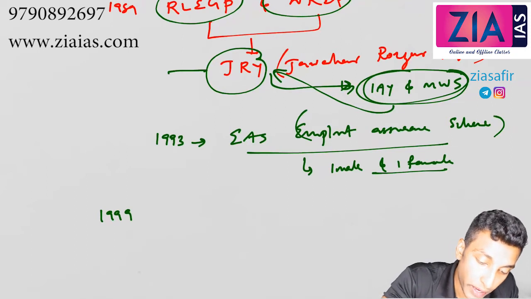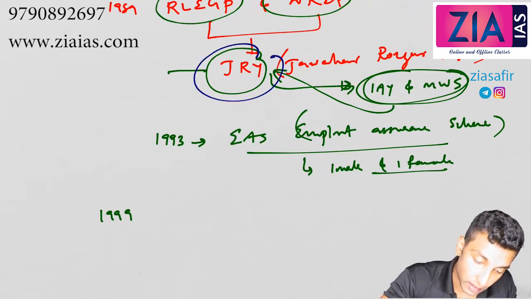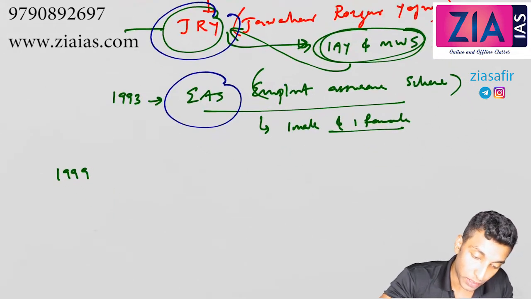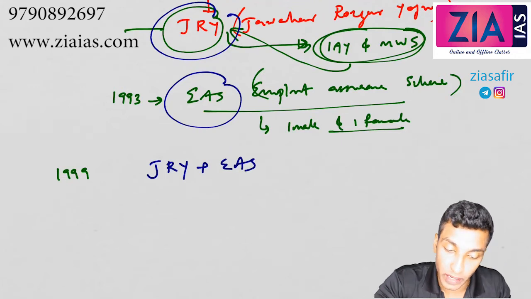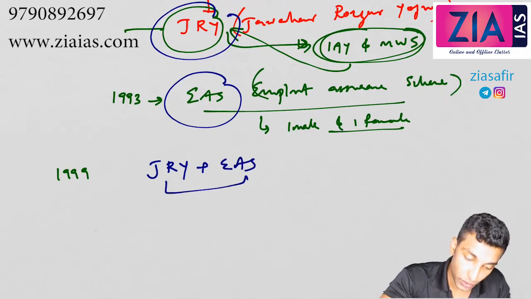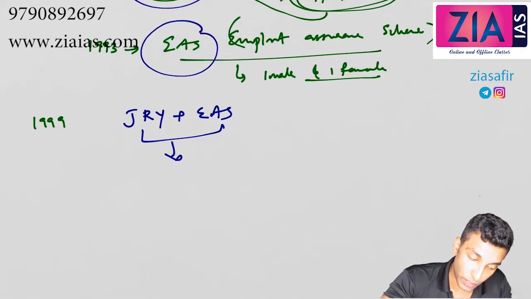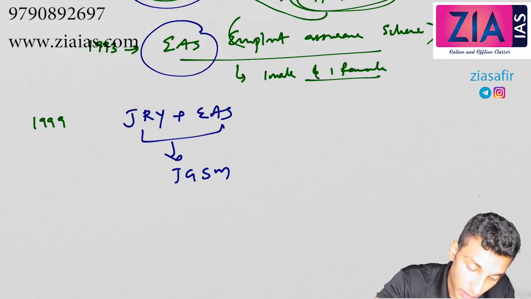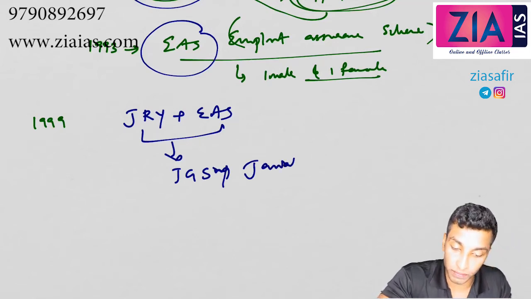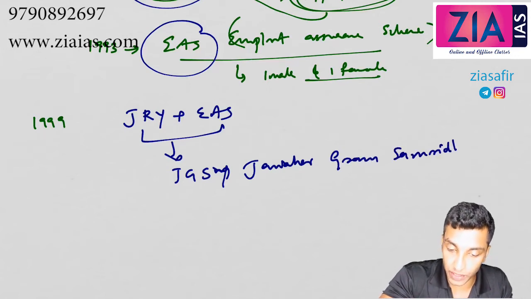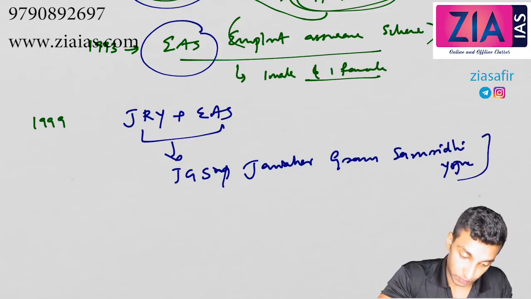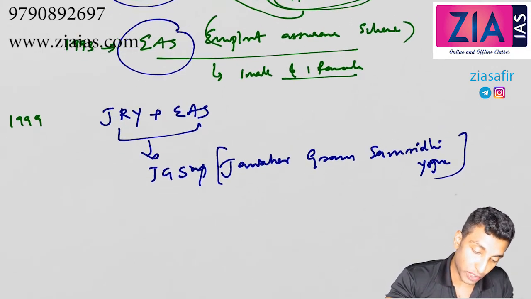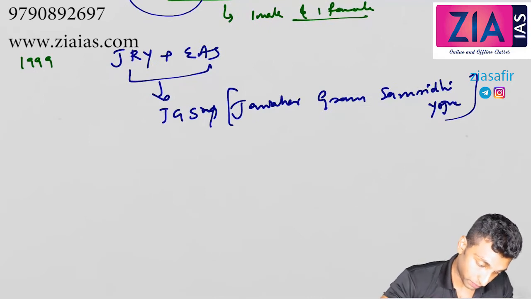Now in 1999, as of now we have discussed JRY, right? So this JRY, Jawahar Rozgar Yojana, and EAS, the Employment Assurance Scheme, these two actually merged into Jawahar Gram Samriddhi Yojana. So these two have merged into Jawahar Gram Samriddhi Yojana.